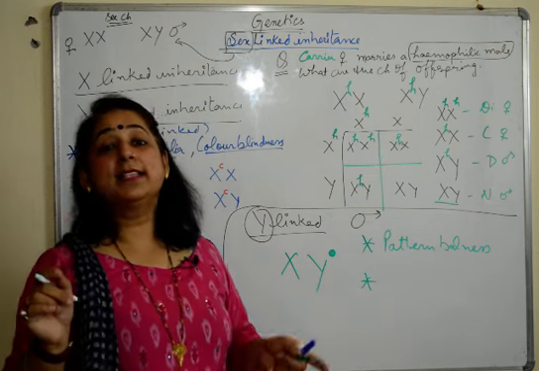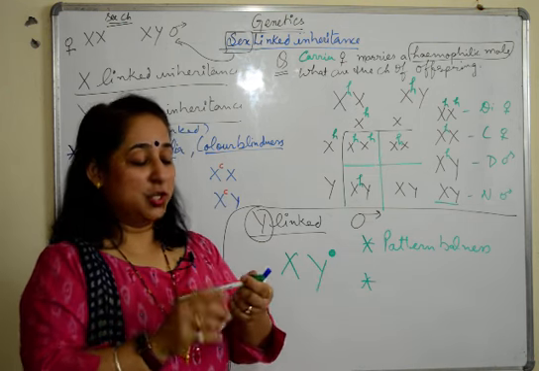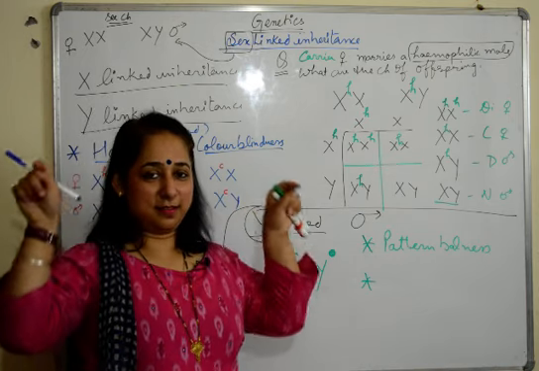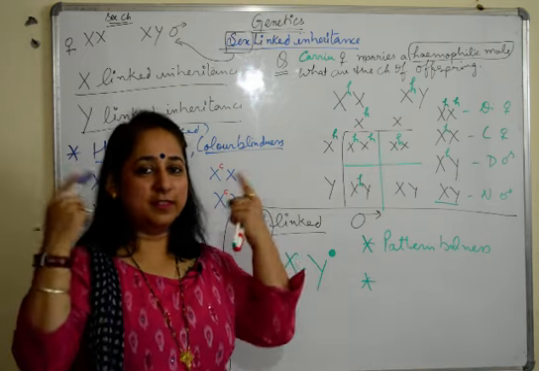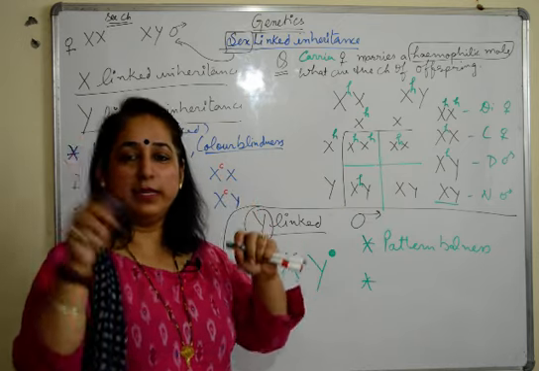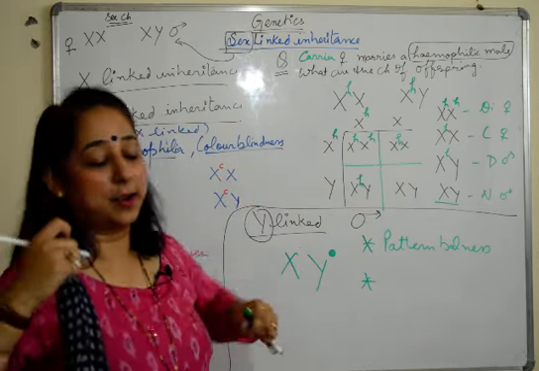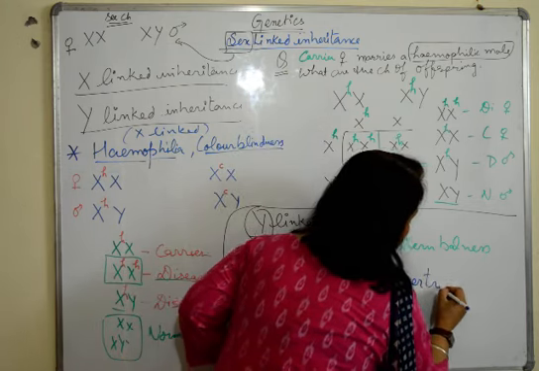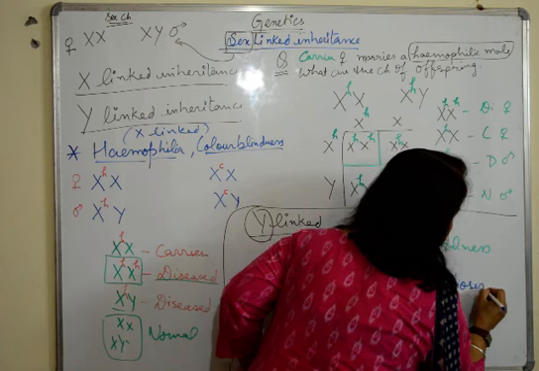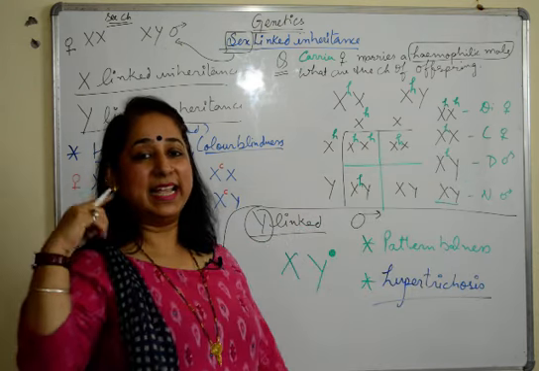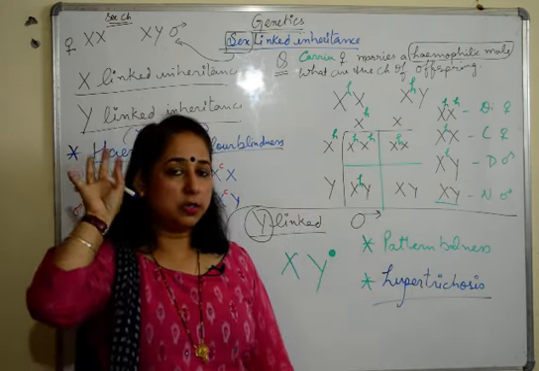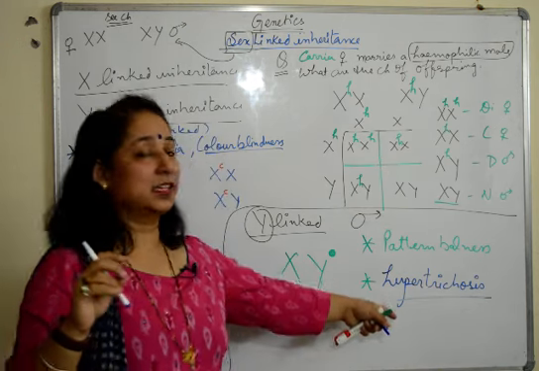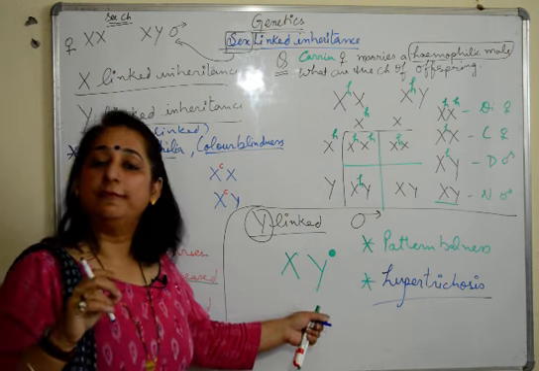The next one is hypertrichosis, which is a very common feature in Lalu Prasad Yadav. You can see the hair on the ears. They make it very prominent in cartoons too. That is hypertrichosis, that means the hair on the ear or the pinna. So that's also a male feature, the factor for which is present only on the Y chromosome.